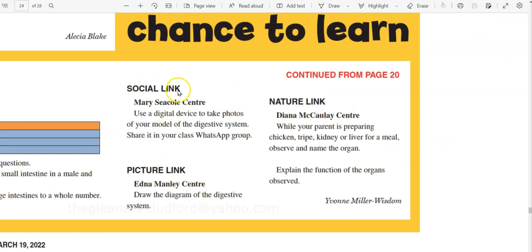So it says here, social link at the Mary C. Cole Center. Use a digital device to take photos of your model of the digestive system and then share it with your class via your WhatsApp group. Picture link. Draw a diagram of the digestive system, and this is from the Edna Manley Center. Finally, nature link at the Dan Macaulay Center. While your parent is preparing chicken, tripe, kidney or liver for a meal, observe and name the organ. Then explain the function of the organs observed.